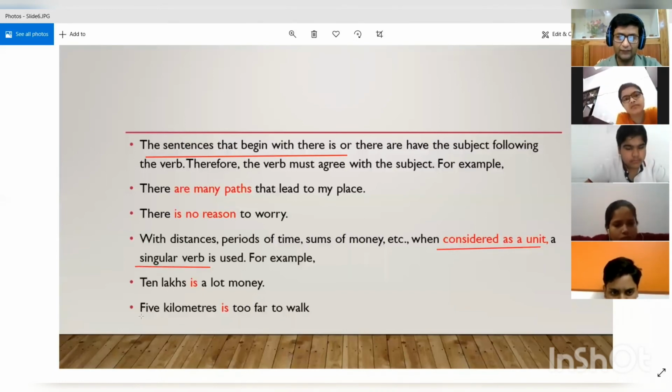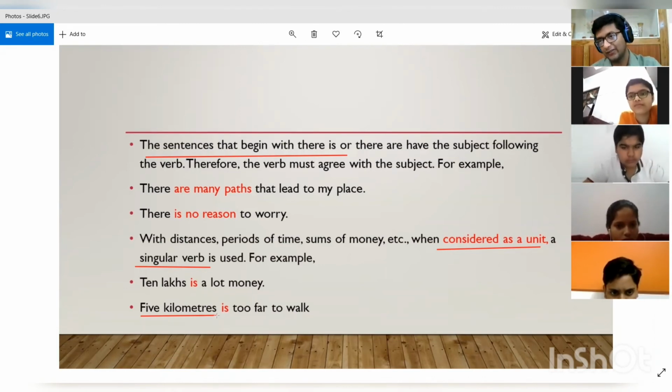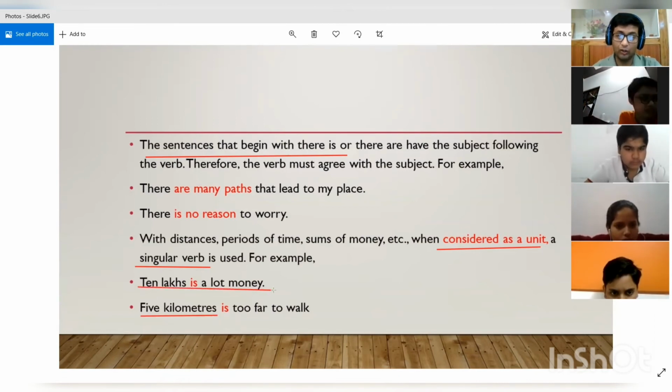When we say 5 kilometers is a very long distance, we never say 5 kilometers are a long distance. We always say 5 kilometers is a long distance. When we say 10 lakhs is a lot of money, or 10 lakhs is a huge sum, we never say 10 lakhs are a huge sum. Why?